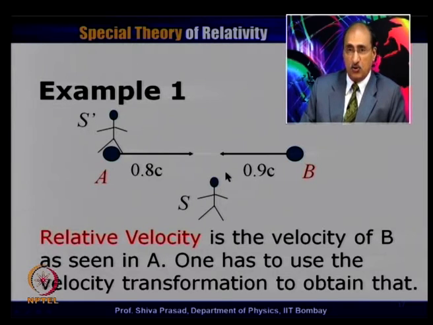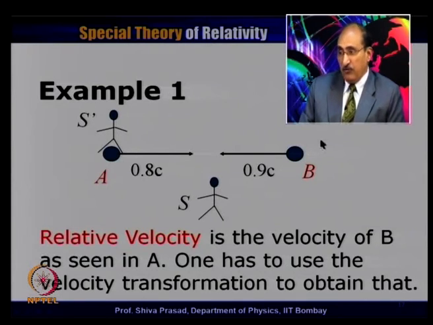Now, if I have to ask the question, what is the relative speed between particle A and particle B? It essentially means that I have to change my frame of reference. I go to, let us say, frame A, and find out what is the speed that an observer sitting on A would find of particle B. That is what is called relative speed. There is no other meaning of relative speed.